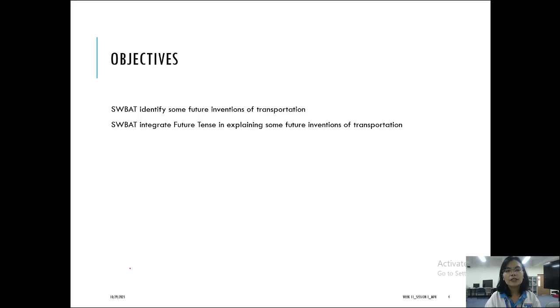Alright, so now we will continue to look at the materials for this week, which is about transportation. And we will look at the objectives for this week's material. The first one is for students to be able to identify some future inventions of transportation. And the second is for students to be able to integrate future tense in explaining some future inventions of transportation.